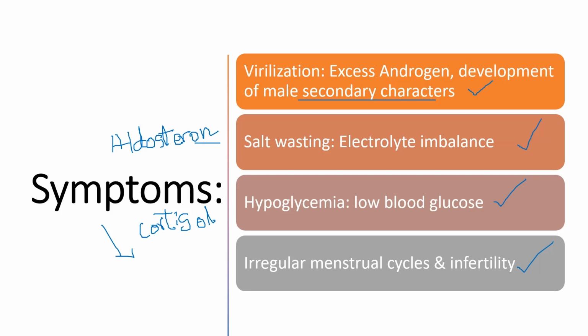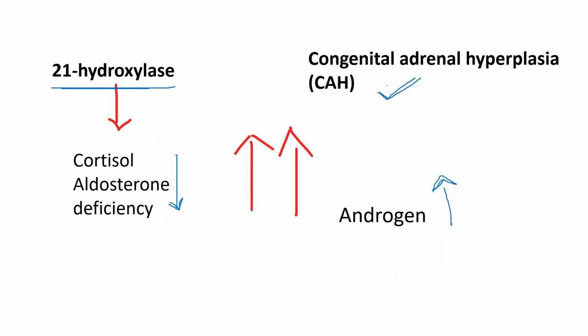Then another condition is hypoglycemia, that is low blood sugar level. This condition results from the deficiency of the hormone cortisol. So if the cortisol level is decreased, the individual may experience hypoglycemia. It is again a dangerous condition.